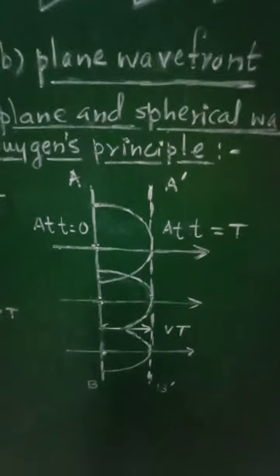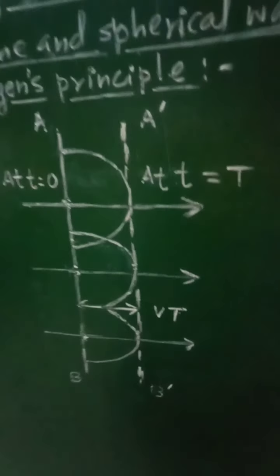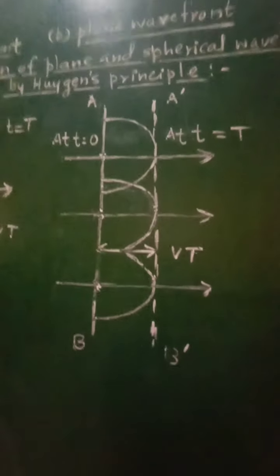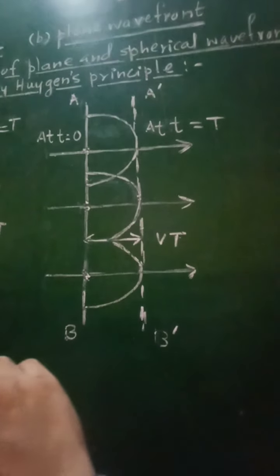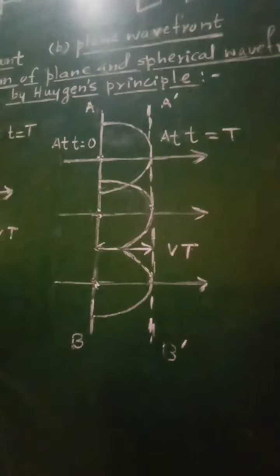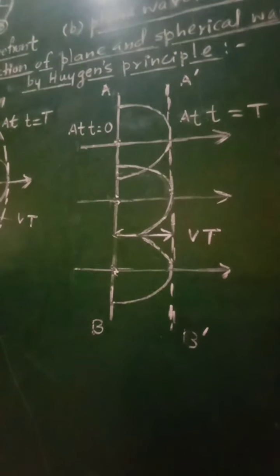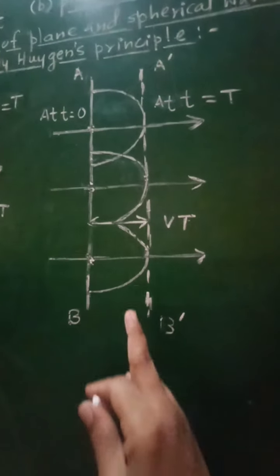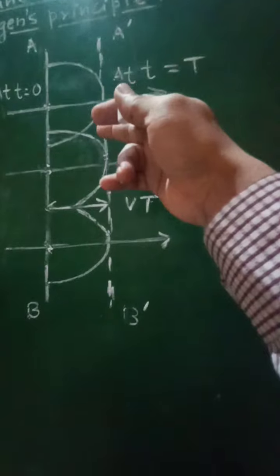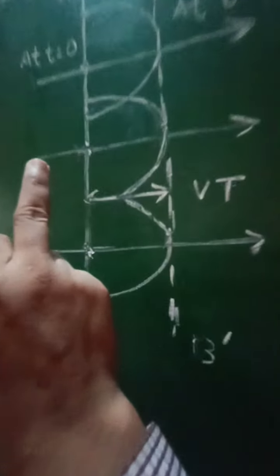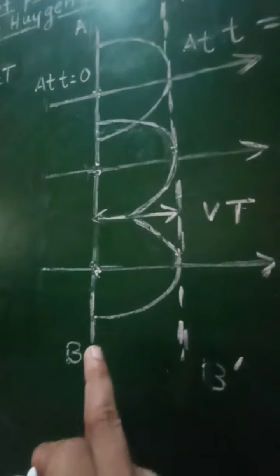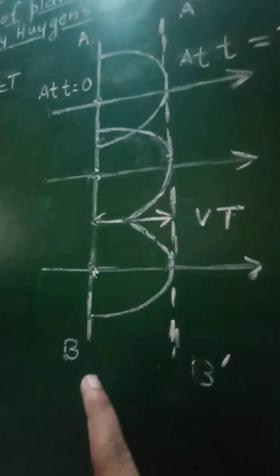Then we will go for the next construction, that is the construction of the plane wavefront. For a plane wavefront, the source of light will be far away from us, at infinite distance. Therefore, let us consider that at any instant of time t equal to 0, AB is the plane wavefront.